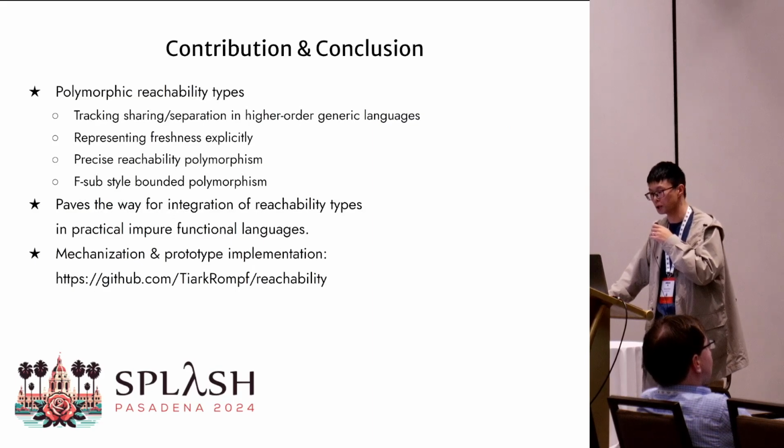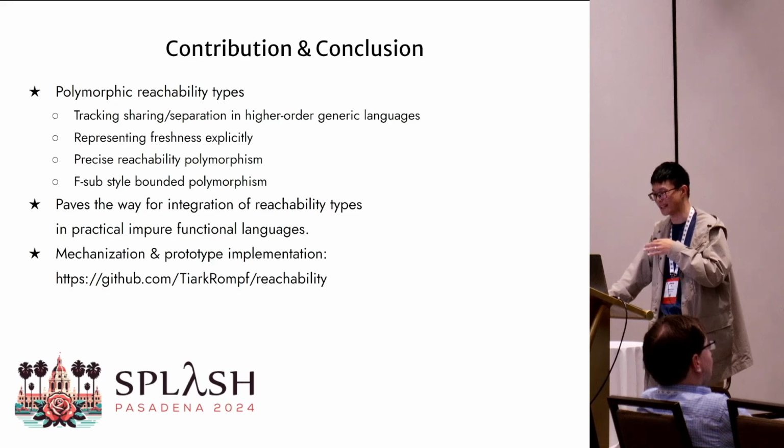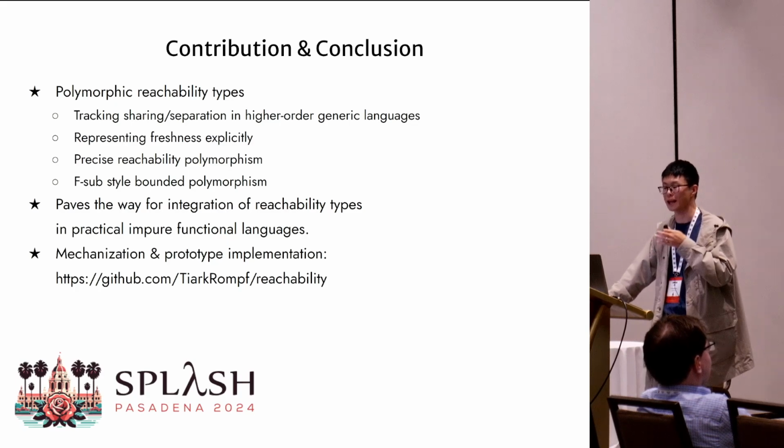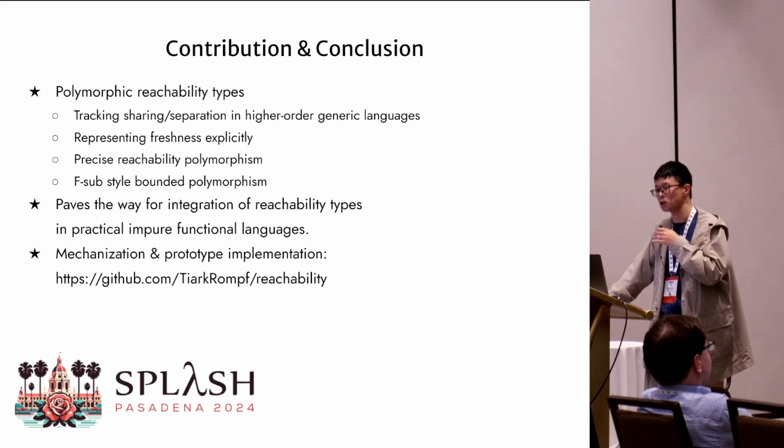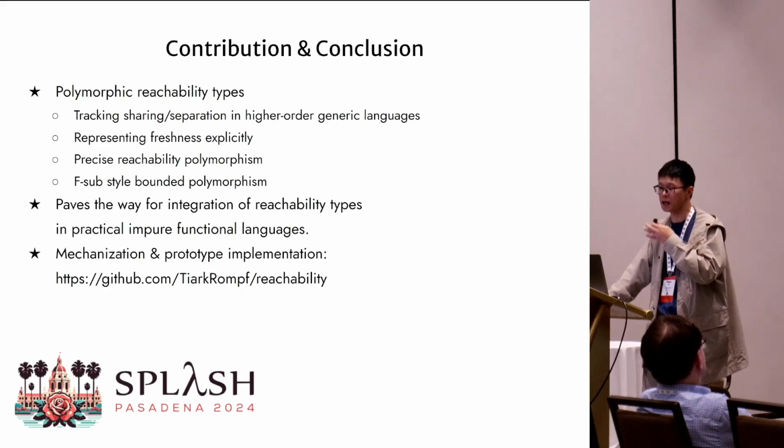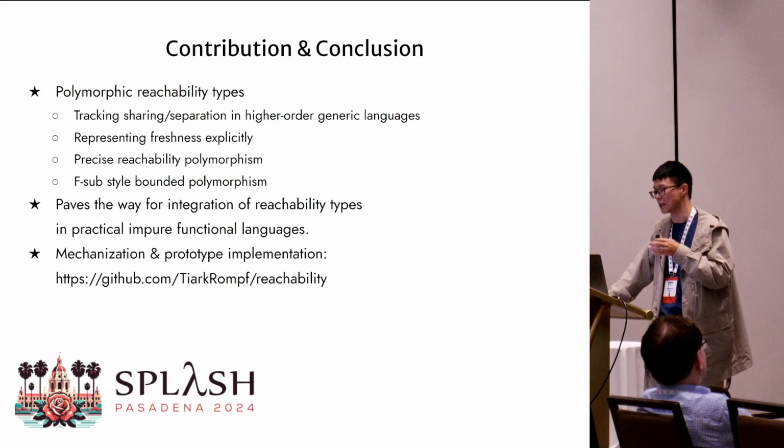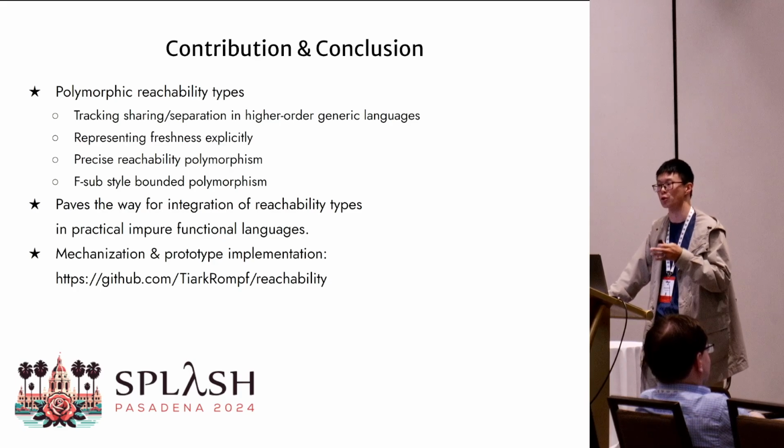So to conclude, we have proposed polymorphic reachability types with an explicit notion of freshness. It tracks sharing and separation in higher-order generic languages. It provides a foundation to be used in almost any impure functional language, and it paves the way for integration of reachability types in practical polymorphic languages. Thank you all for listening, and I'm happy to take questions.